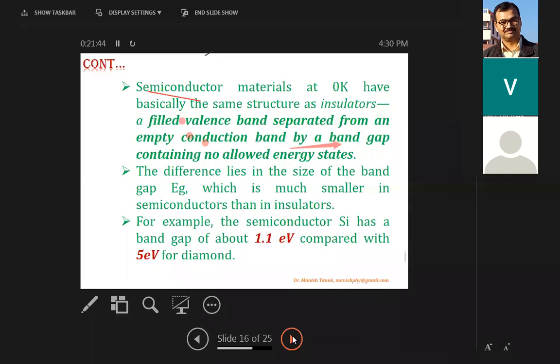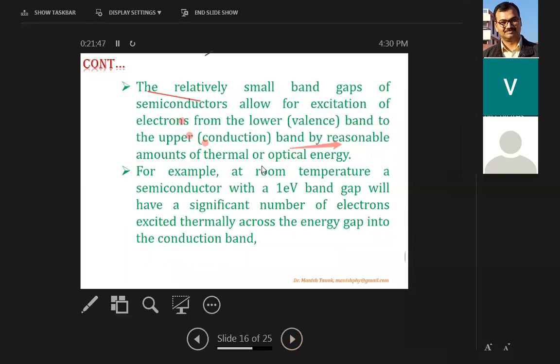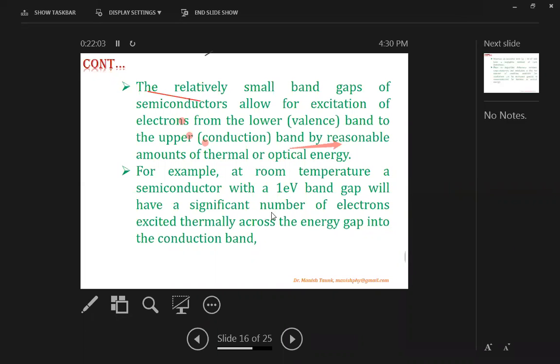Now moving further, the relatively small band gap of a semiconductor allows excitation of electrons from the lower band to the upper band by a reasonable amount of thermal or optical energy. For example, at room temperature, a semiconductor with a 1 electron volt band gap will have a significant number of electrons excited thermally across the energy gap into the conduction band.